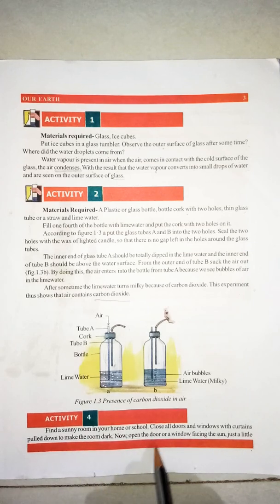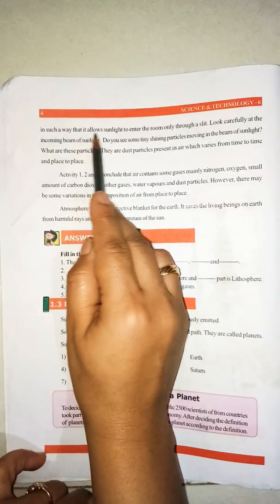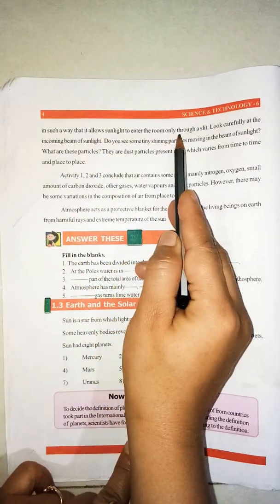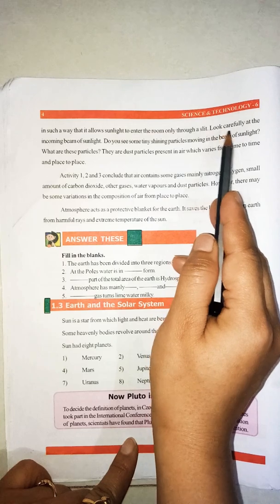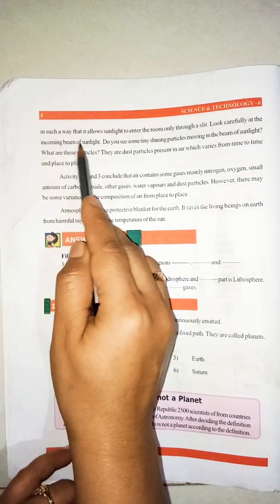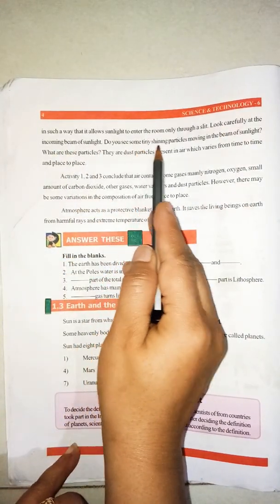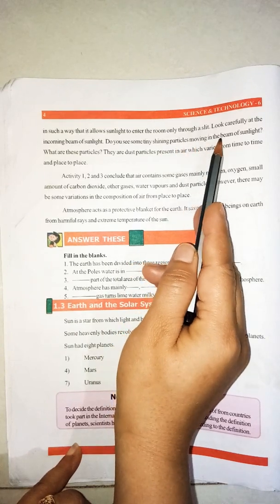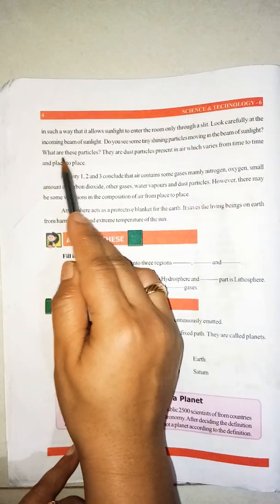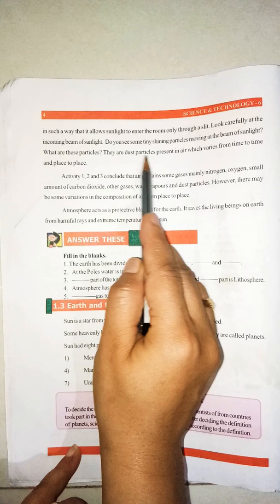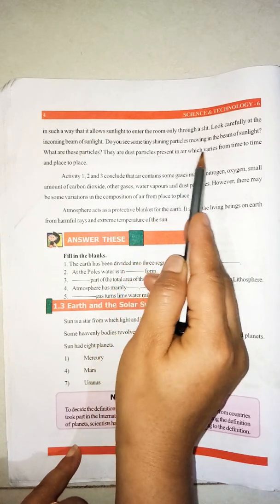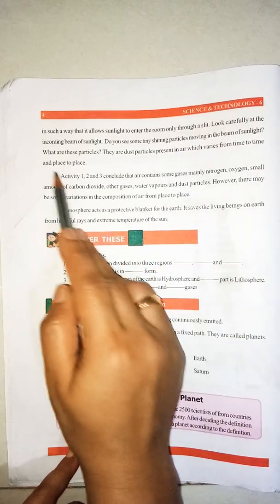Now open the door or a window facing the sun just a little, in such a way that it allows sunlight to enter the room only through a slit. Look carefully at the incoming beam of sunlight. Do you see some tiny shiny particles moving in the beam of sunlight? What are these particles? They are the dust particles present in air, which vary from time to time and place to place.